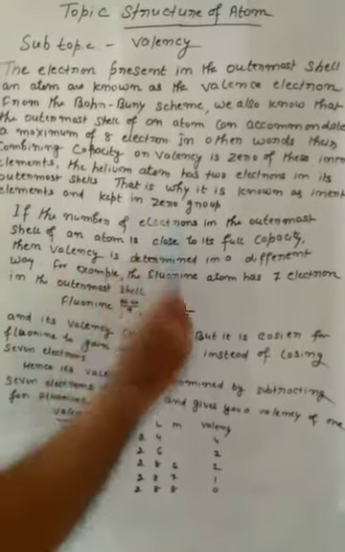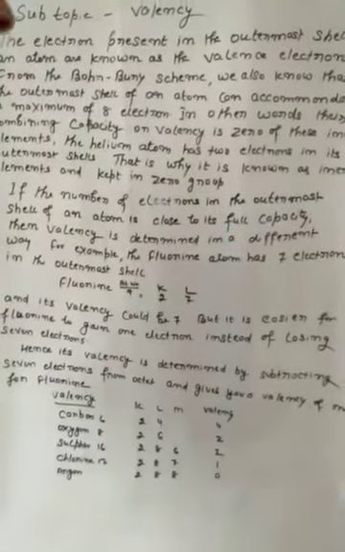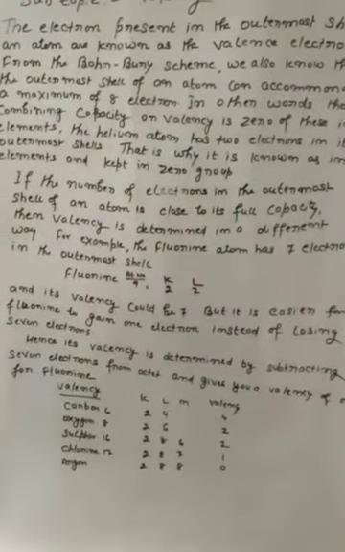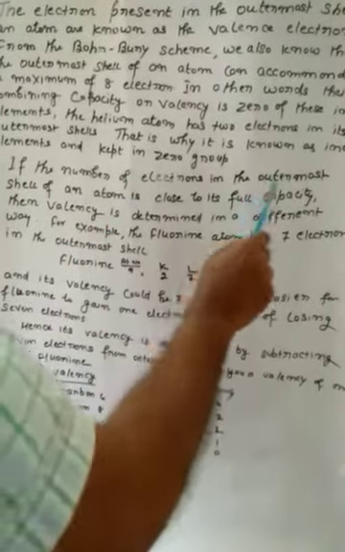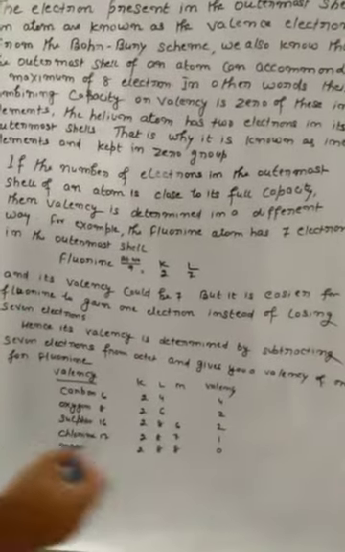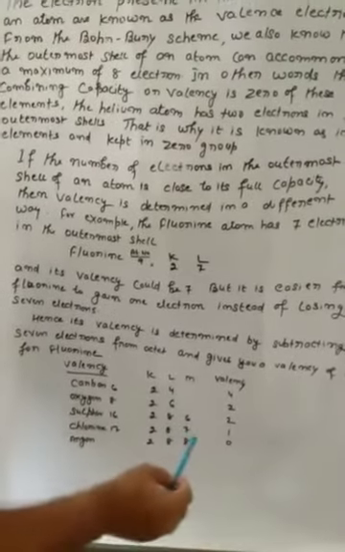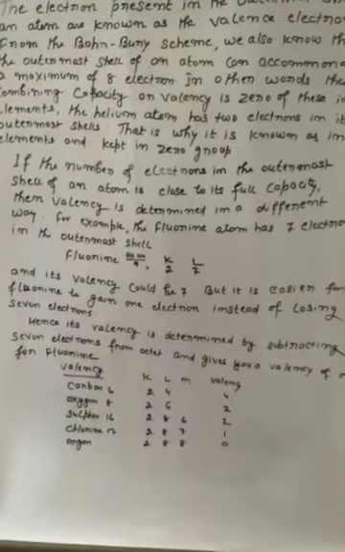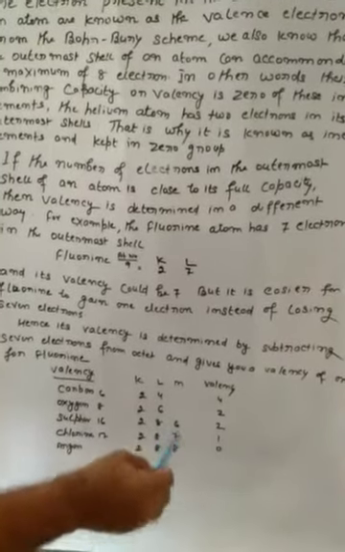If the number of electrons in the outermost shell of an atom is close to its full capacity, then the valency is determined in a different way. If this element, chlorine, has 7 electrons, it is very close to the octet.